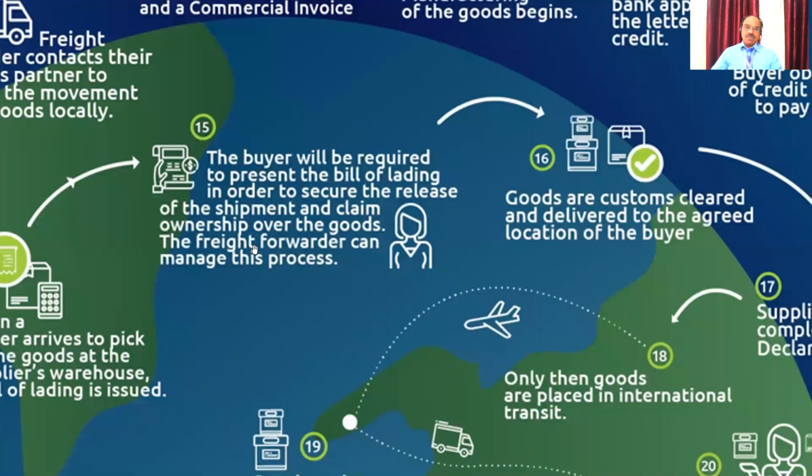Okay, now coming to the 15th stage. Scindia hands over the bill of lading and mentions the ownership. Now Vijay Krishna is taking over. He is identifying either the airway or he's going to send it by ship.